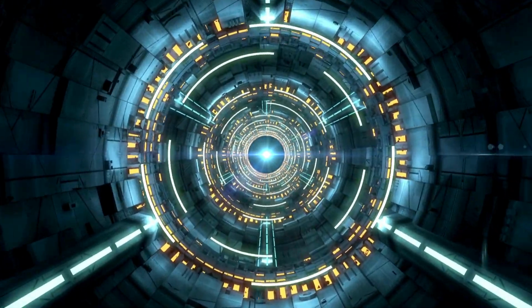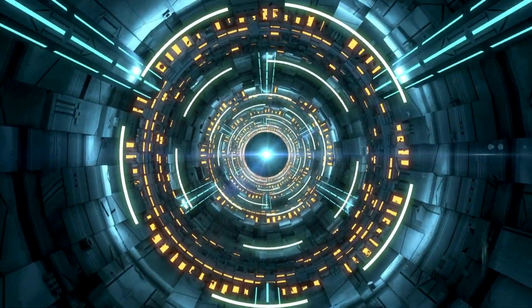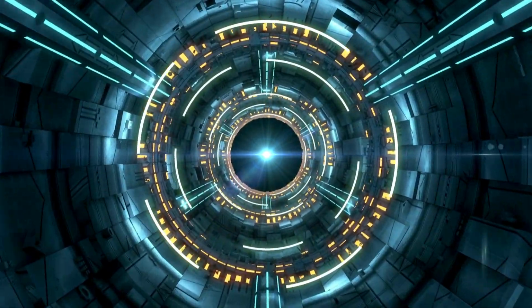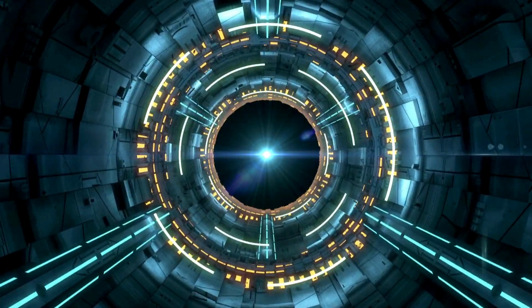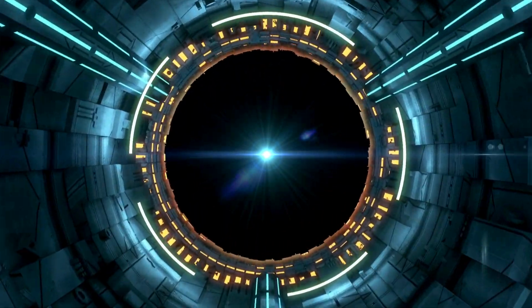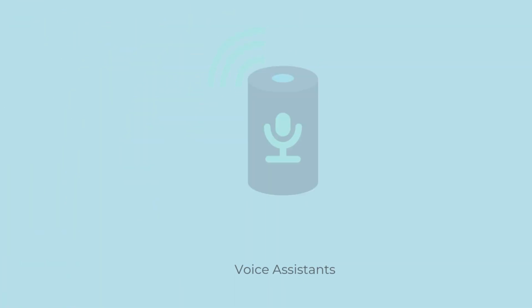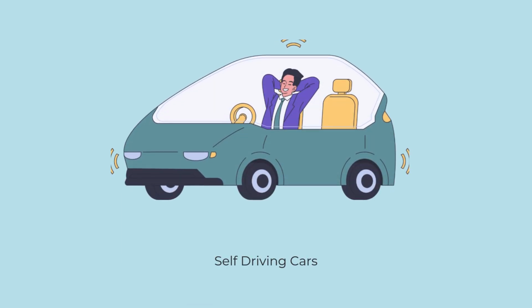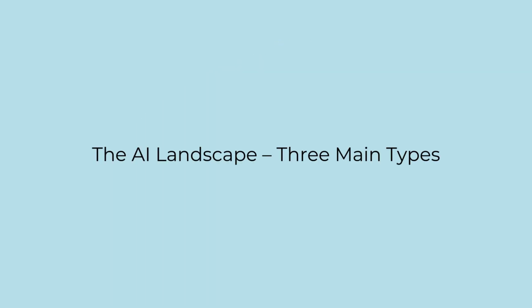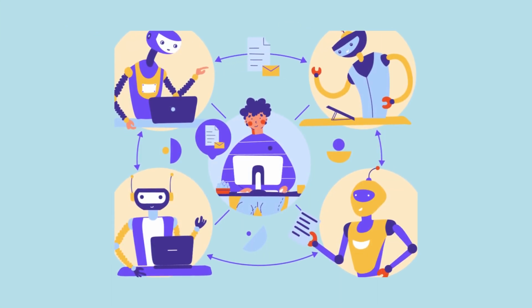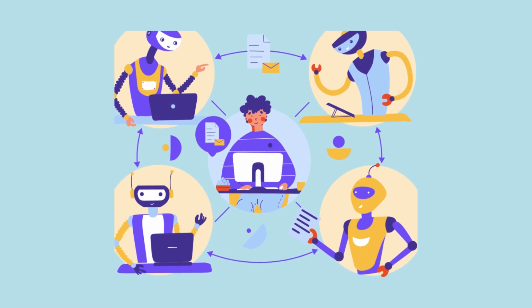When we hear the term artificial intelligence, we often think of sci-fi movies or robots taking over the world. But in reality, AI is already part of our daily lives, whether it's voice assistants, recommendation engines, or self-driving cars. In this video, we will break down the key types of AI, exploring how they work and where you might encounter them. Ready?